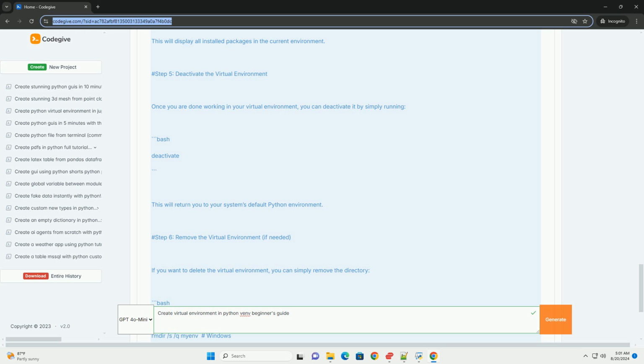Inside this directory, you will find a complete Python environment, including its own bin or Scripts on Windows directory, where the Python executable and installed packages will reside.